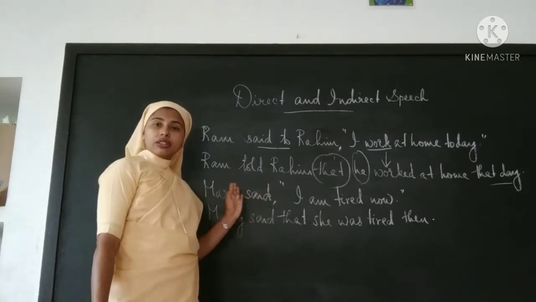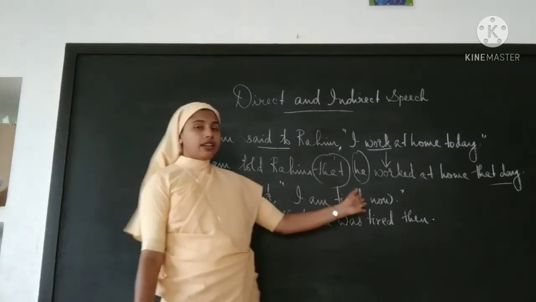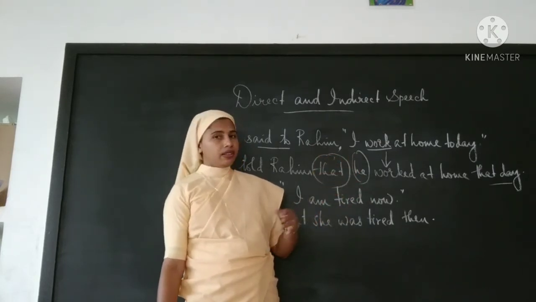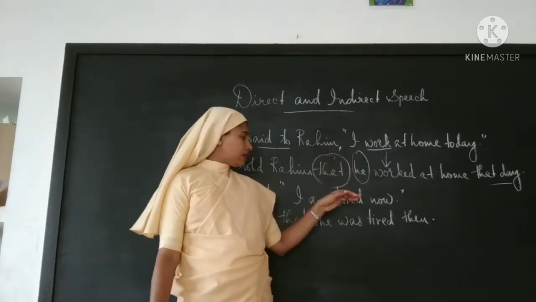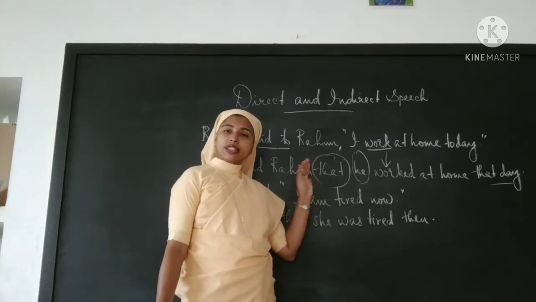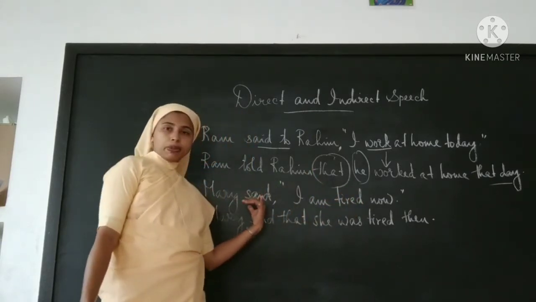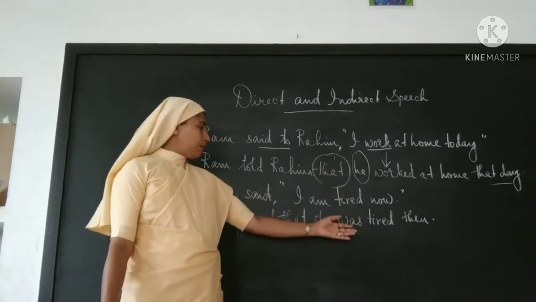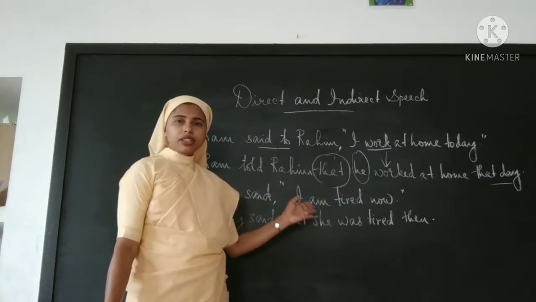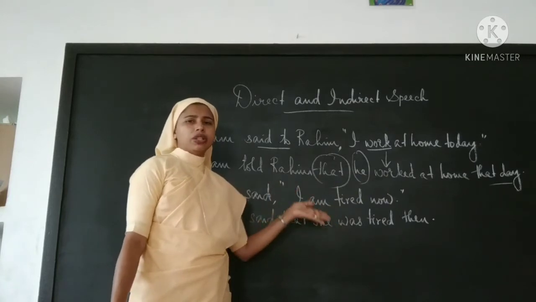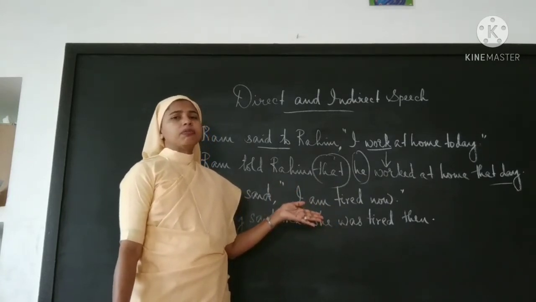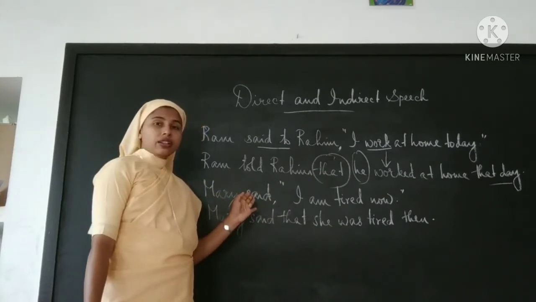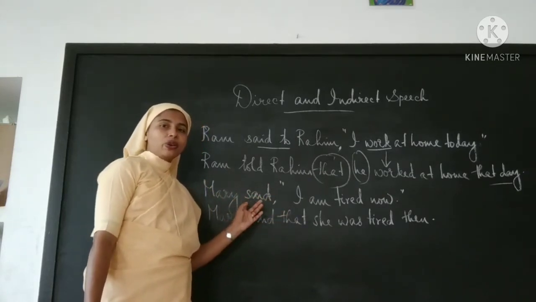In the first part there will be a tense, and in the exact words of the speaker, there will be another tense. What's the tense here? It's simple present, and this is simple past. But when it is changed into reported speech, both will have the same tense, according to the context.